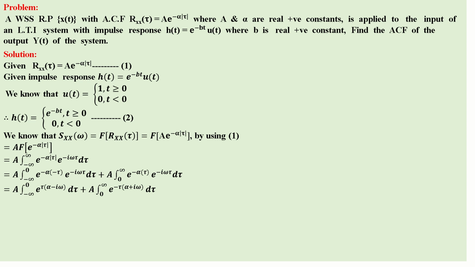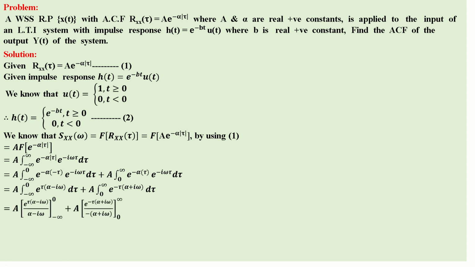That is equal to A times the integral from minus infinity to 0 of e^(τ(α - jω)) dτ, plus A times the integral from 0 to infinity of e^(-τ(α + jω)) dτ.